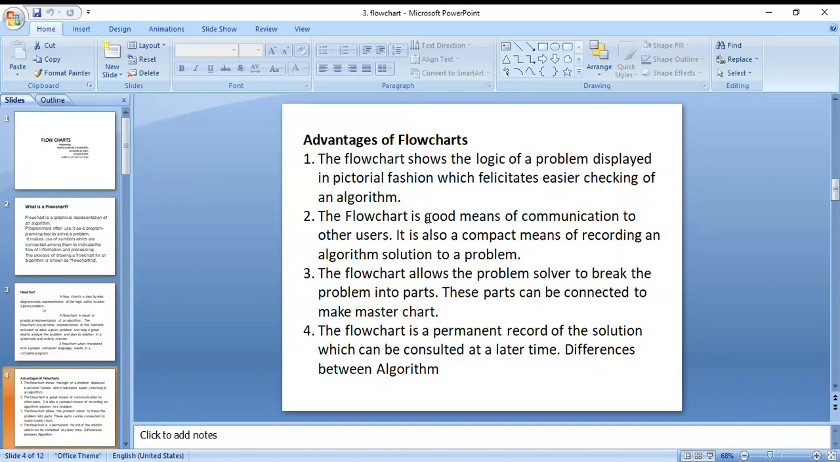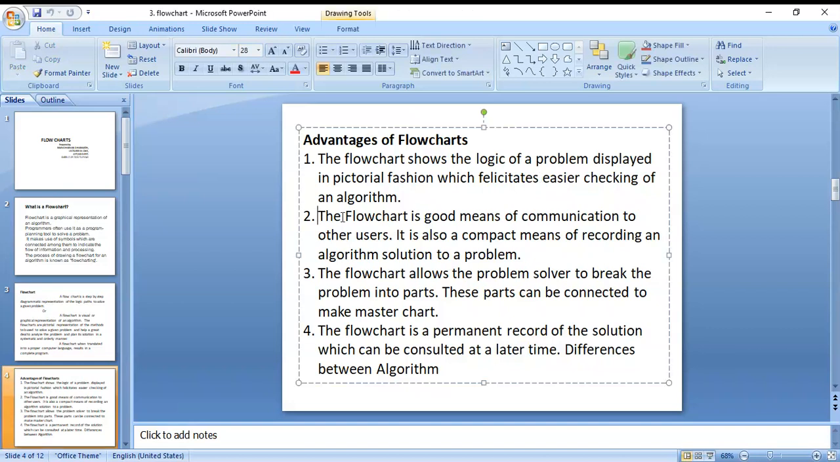Next, the second point. The flowchart is good when it is in a meaningful form. That information can be communicated to others. What is the information inside that flowchart? That information is communicated to others.